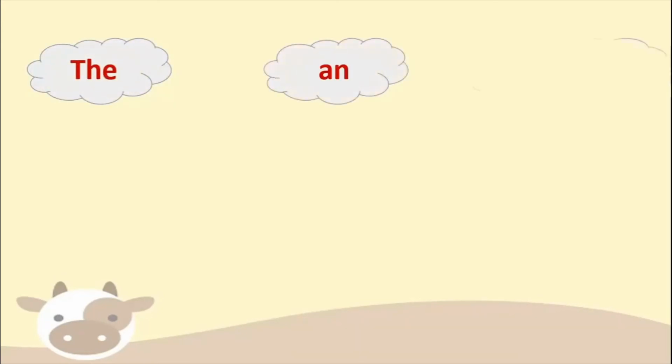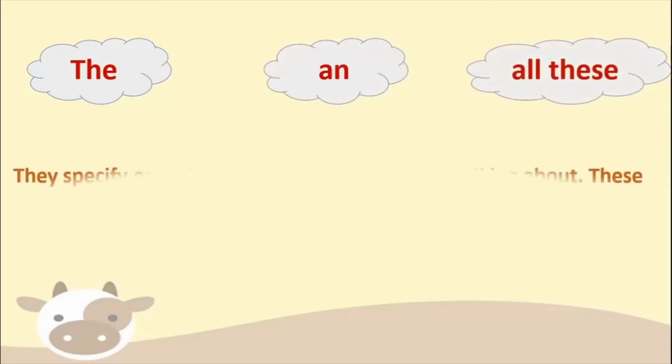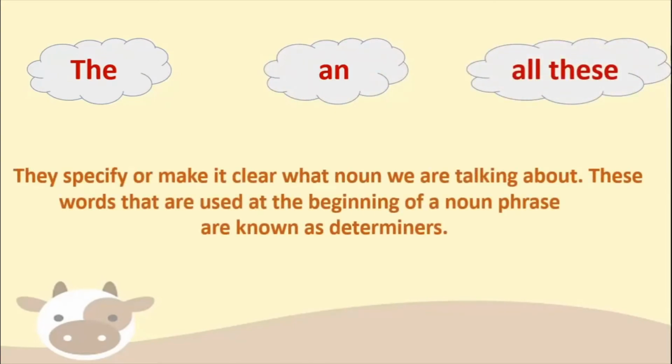Now let us look at some examples of determiners. So determiners could belong to different categories. Okay, but before that, see these determiners. For example, I picked up 3 words here from the examples we did last time: the, an, and all these. Okay, we said the necklace, an error, all these things.